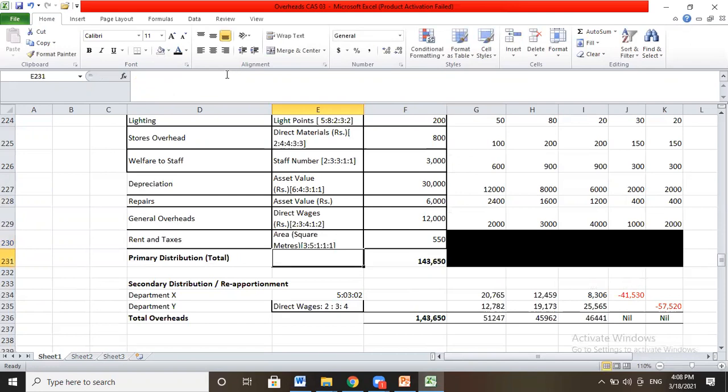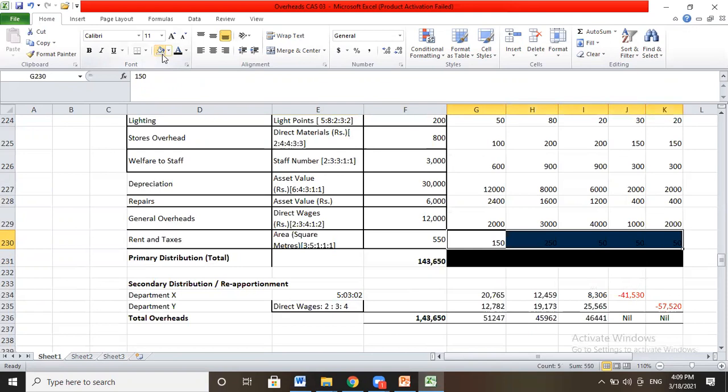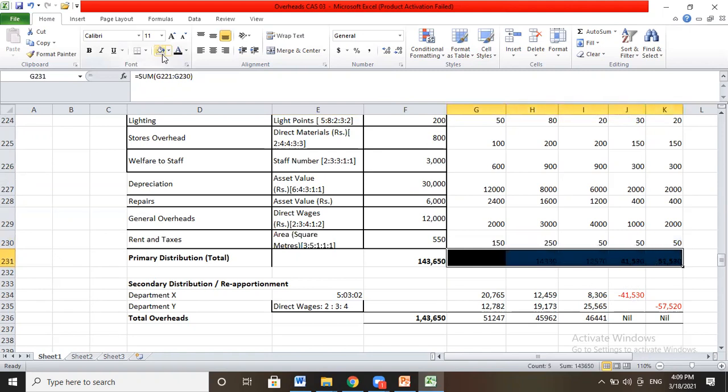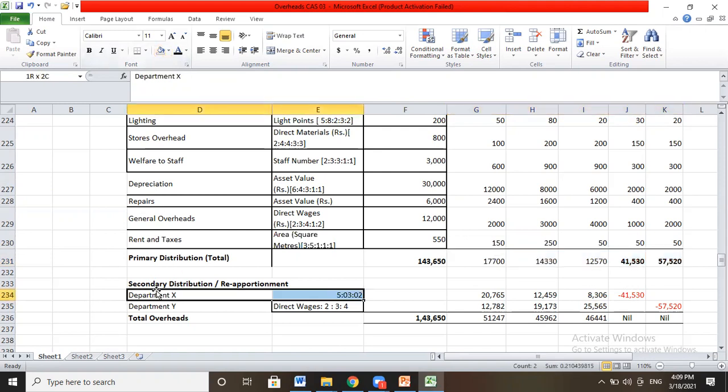So it will be 11. 550 divided by 11, we will get 50, and that 50 multiplied by 3, you will get 150. Again 50 multiplied by 5, 250, then 50, 50. So this is how we are doing the primary distribution. So primary distribution is over here.